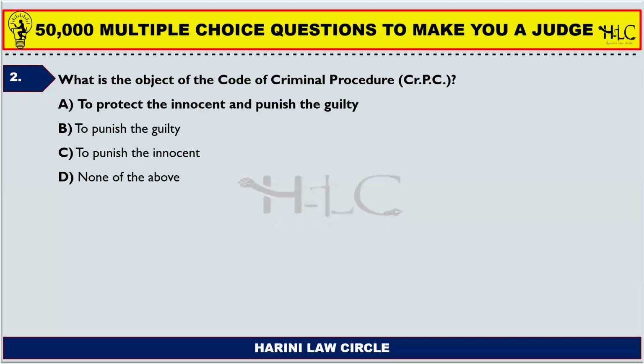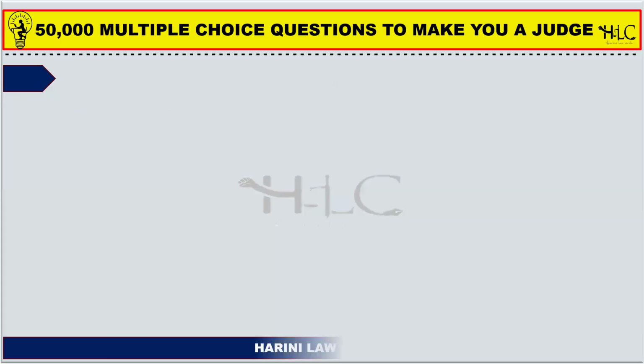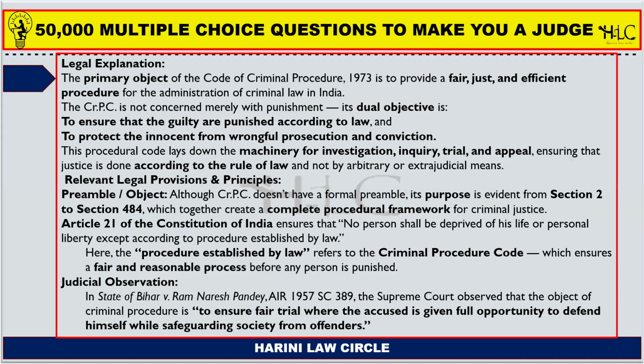But looking at the code in its entirety, section 2 to section 484 of the code clearly gives you various procedures in its provisions of fair trial, investigation, the defense aspect, the right to be heard, and the Constitution also under Article 21 gives you various insights on fair trial, right? So we know that protecting the innocent is also part and parcel of the procedure. So in that way, we have a dual objective under the Code of Criminal Procedure, which is to protect the innocent and to punish the guilty. So option A is the correct answer.